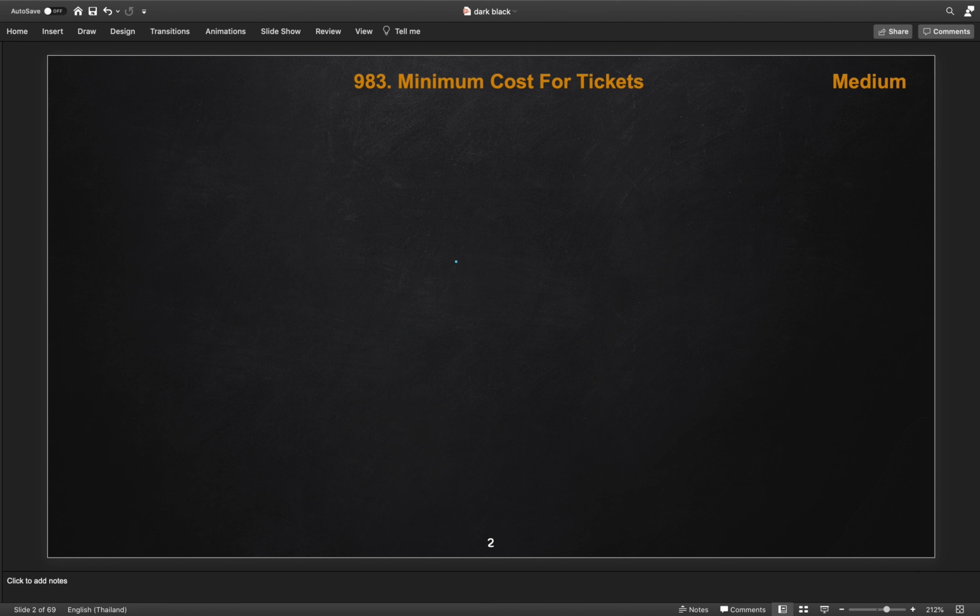So let's draw this in terms of indexes. Let's say we started at index 0, then by buying a 1 day pass we can go to index 1, then by buying a 7 day pass, based on the conditions from the days, we will find the index using that logic. So this will be 4, and if we continue we go to 2, 3, 4, 5.